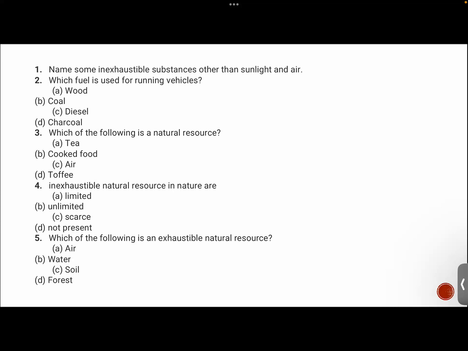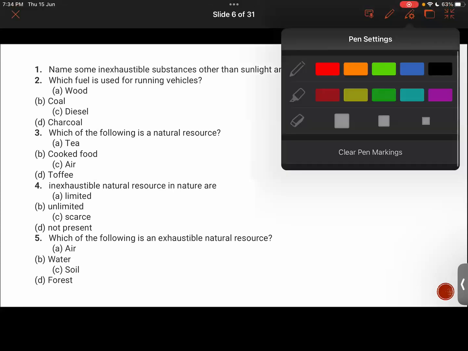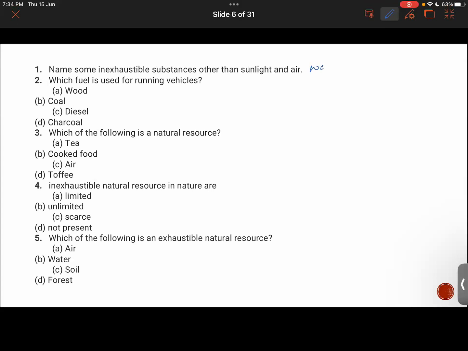Sir, water. Water. Very good. You guys can see my screen? Yes, sir. And Ahmed, what are some other resources? Arhan has answered water. Sunlight, very good. Oh, that's sunlight only. Sunlight and air sir, already mentioned in the question.